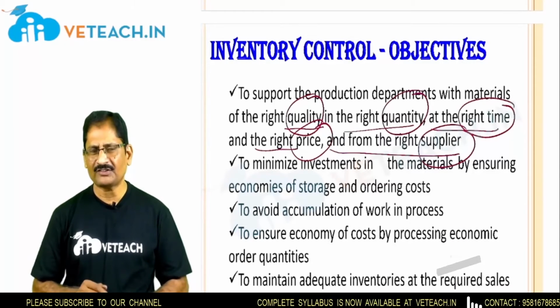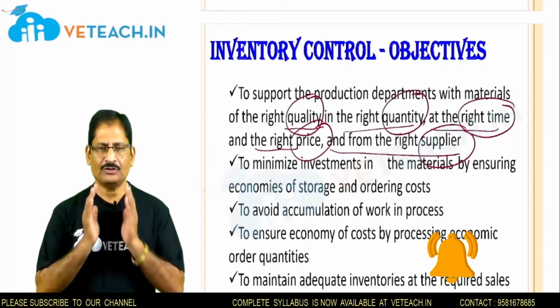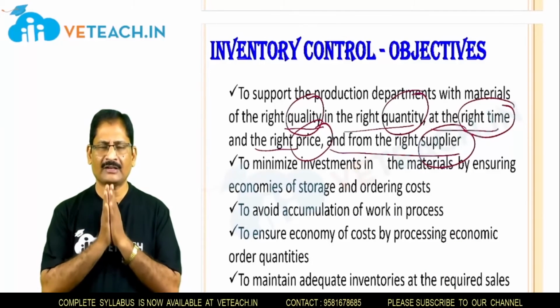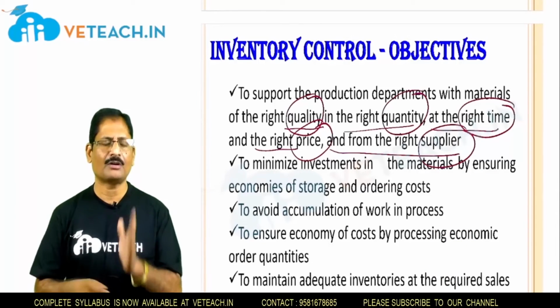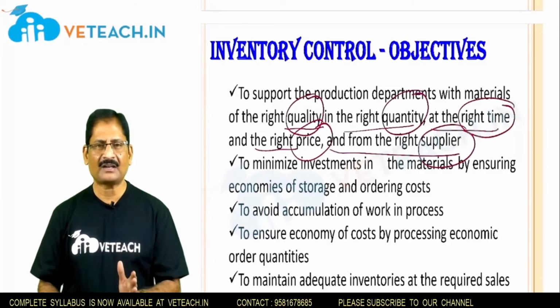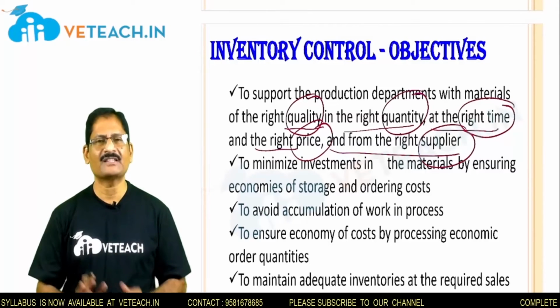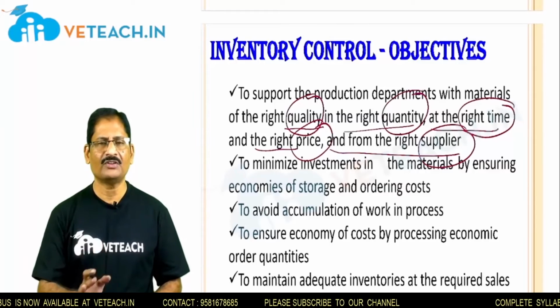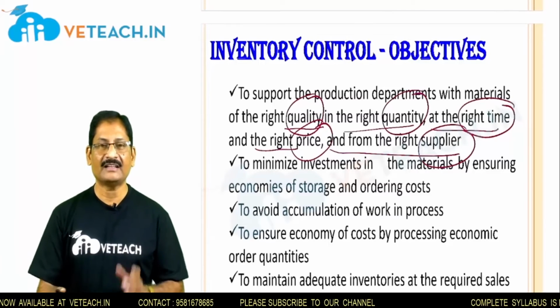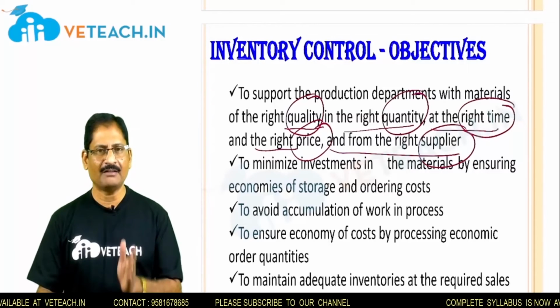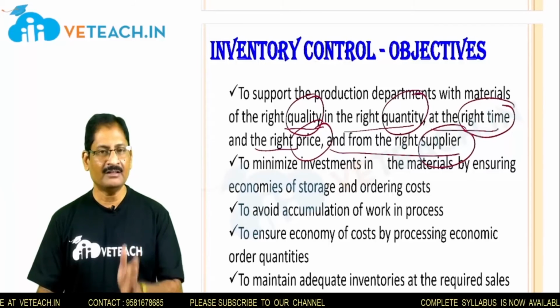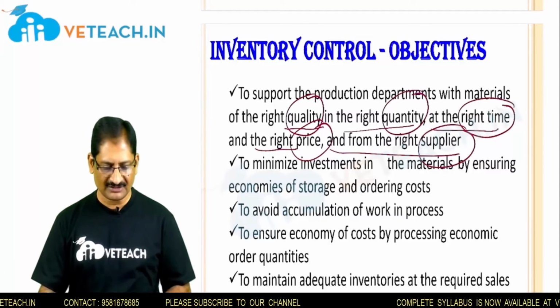Means, at the beginning of the process itself, you are ensuring that you are getting the best raw materials at a cheaper rate, in sufficient quantity, at the right time, from the best supplier. The supplier who is ready to deliver the raw material in time to you, as per the ordered quantity, in effective condition. So this is the first objective.